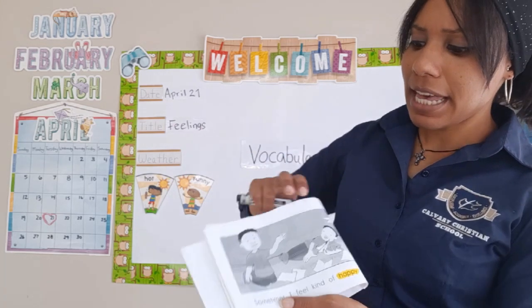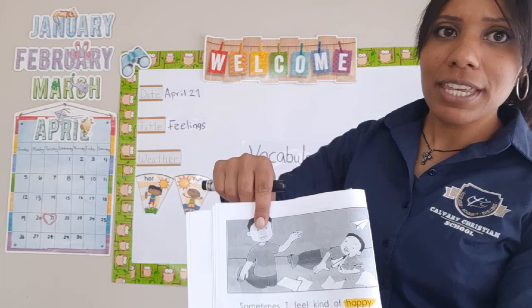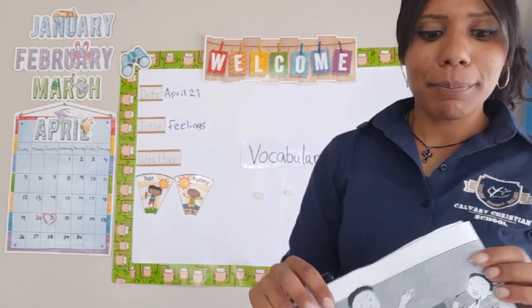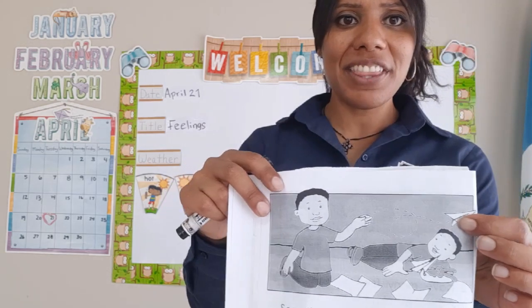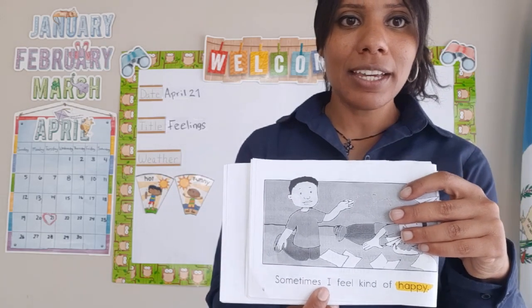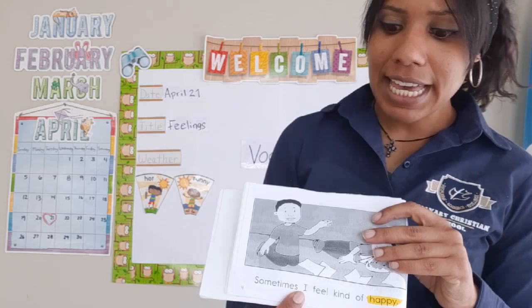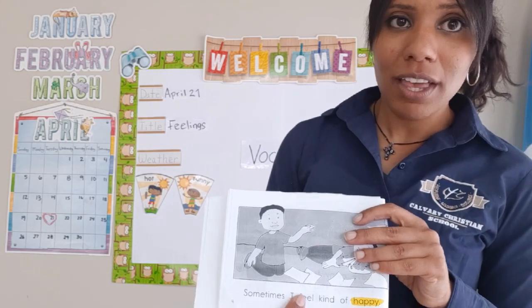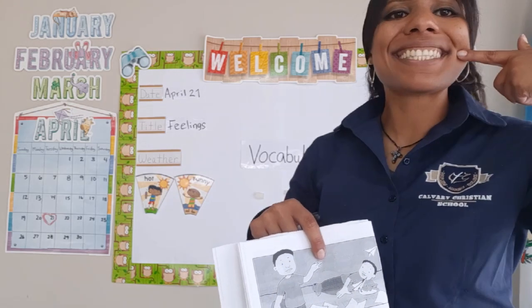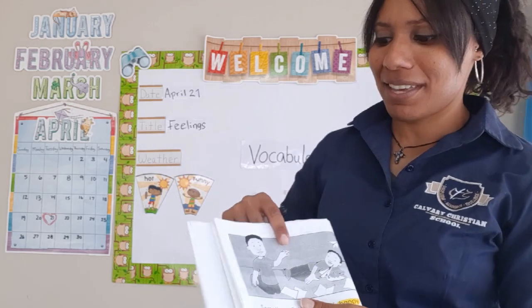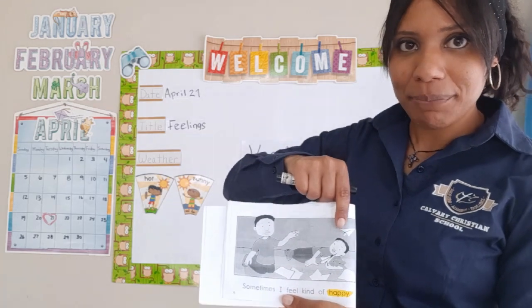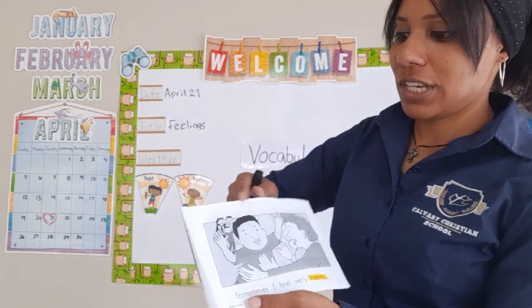So here we see that Walter is playing with his little brother, right? And they're using what? They're using paper airplanes, and they're playing together. And here it says, sometimes what? Can you guys see that? It says, sometimes I feel kind of happy. So we know that happy is when we're smiling. Beautiful smiles, good job. So Walter feels happy when he's playing with his little brother, right? So let's see the next page.